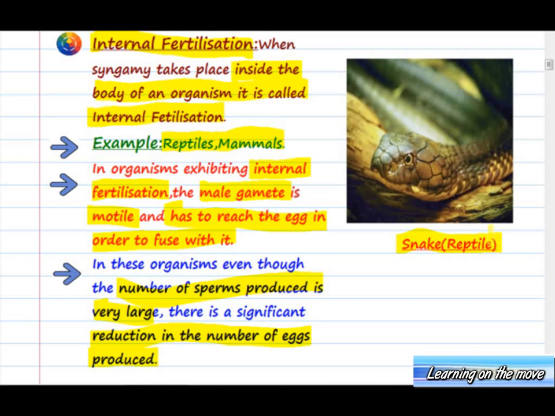So in a nutshell, we have studied about two types of fertilization, external and internal. In external, syngamy takes place outside the body of an organism, and in internal, syngamy takes place inside. Now in internal, the male gamete is motile, whereas in external, there is a great synchrony between the two sexes so that they release a large number of gametes outside the organism.